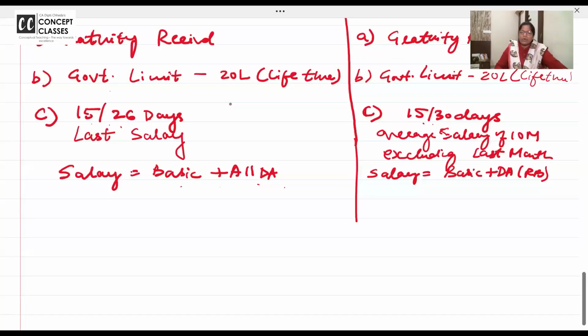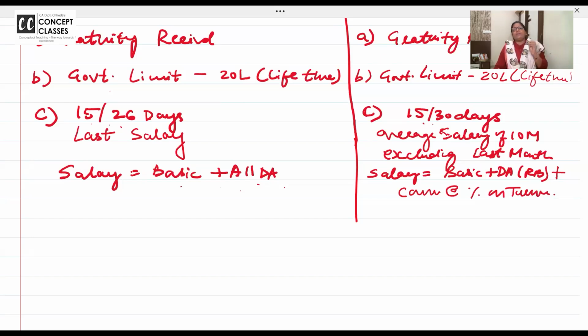Likho. Basic and all DA. Ma'am, what do you mean by all DA? Whether it is included in retirement or not. Here basic plus DA plus commission as a percentage on turnover.